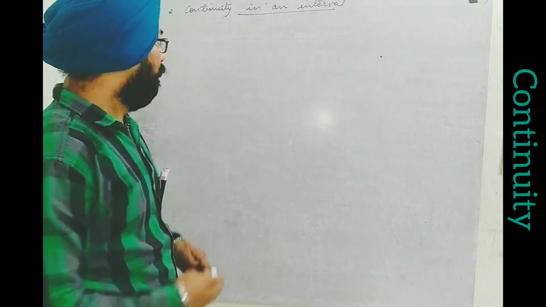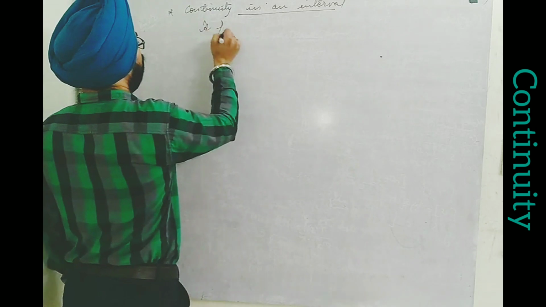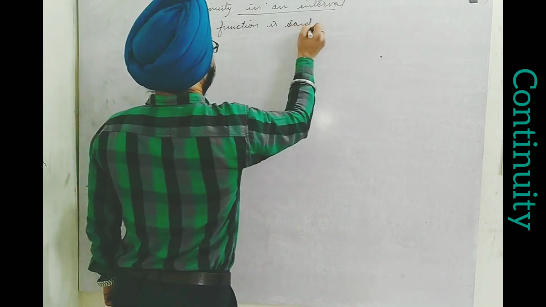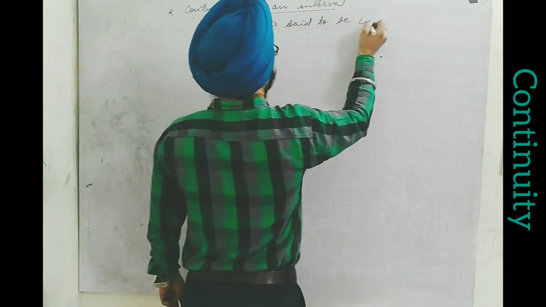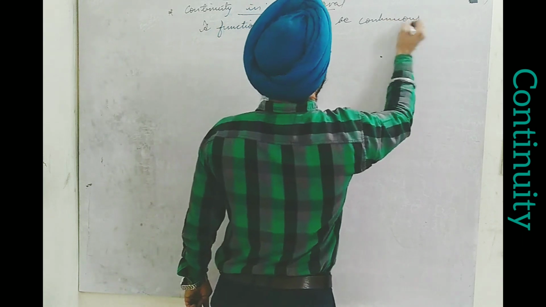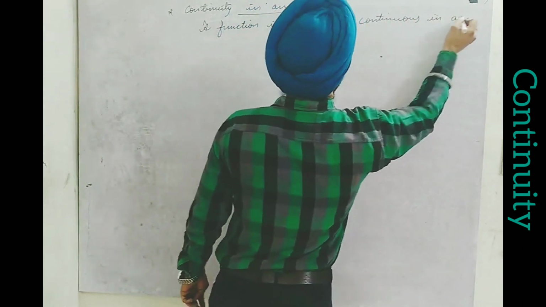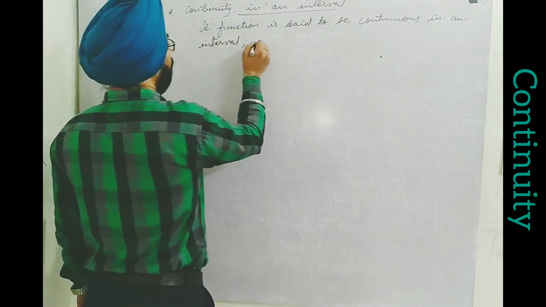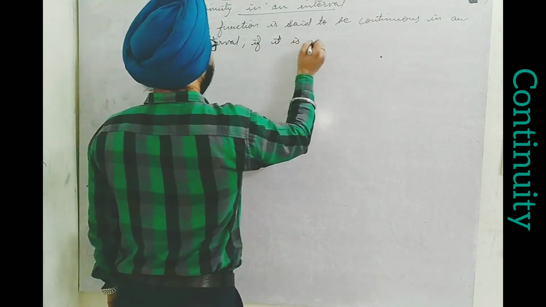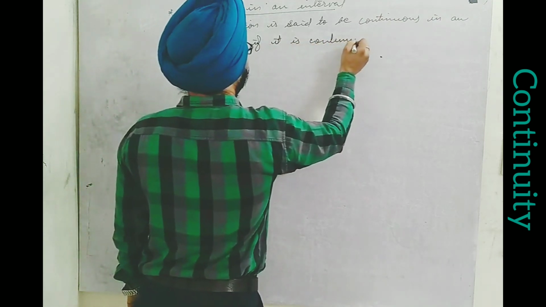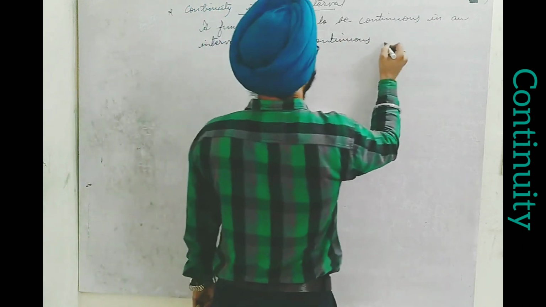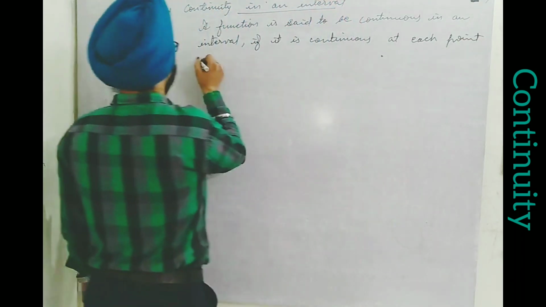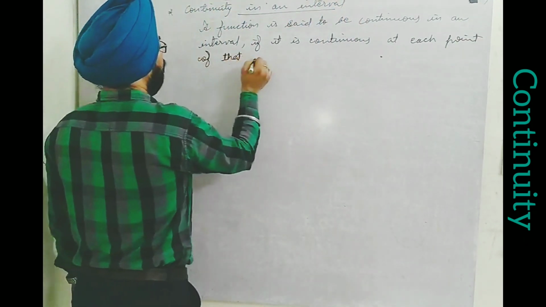A function is said to be continuous in an interval if it is continuous at each point of that interval. This is the definition, and you should keep it in mind.